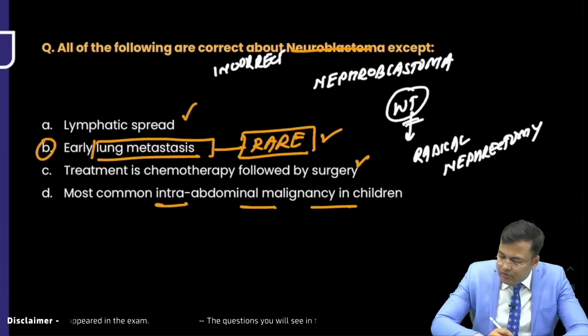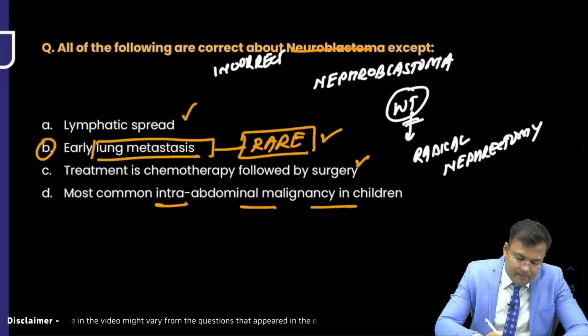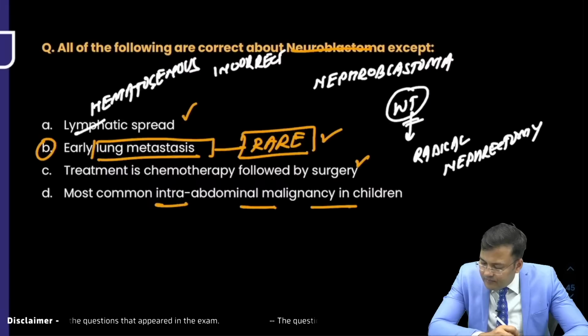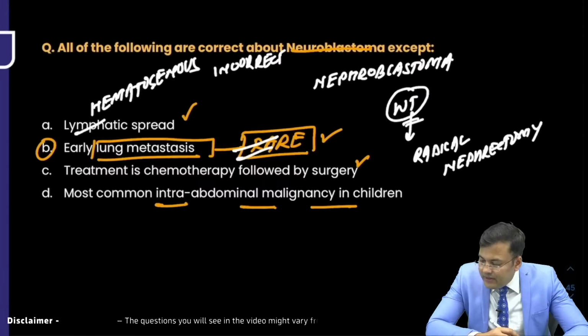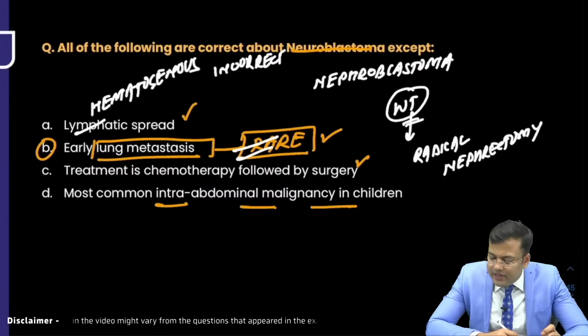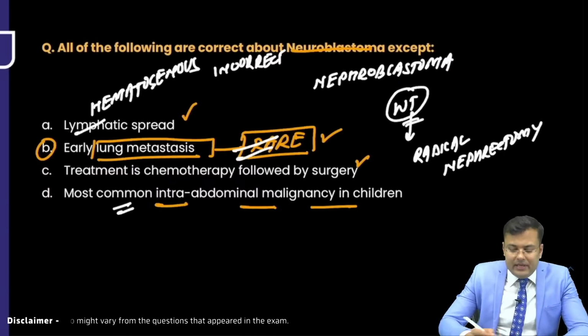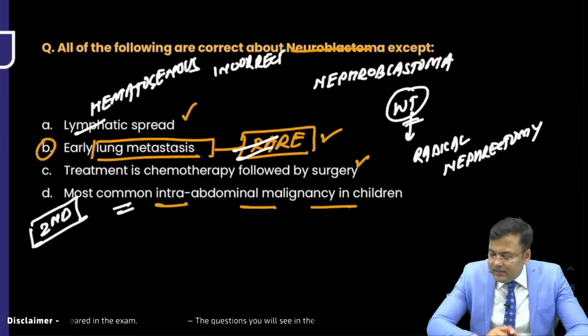Metastasis occurs to the lung. Okay. Spread was asked. There is hematogenous spread, not the lymphatic spread. There is pulmonary metastasis. In the treatment, we can use chemotherapy followed by surgery. This is not the most common intra-abdominal malignancy. It is second most common.